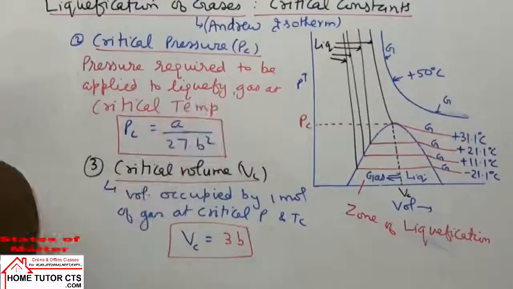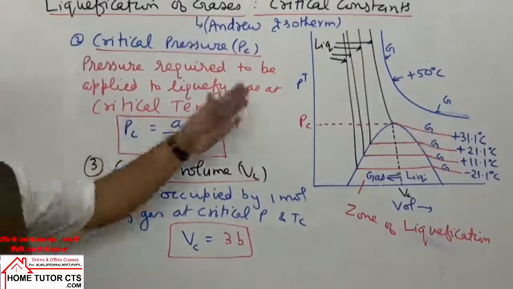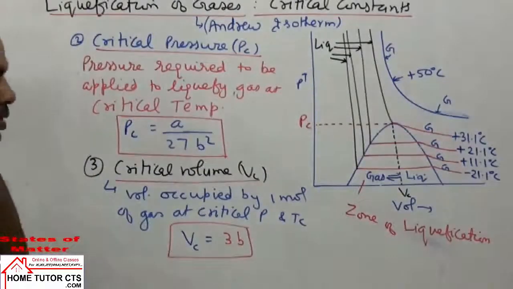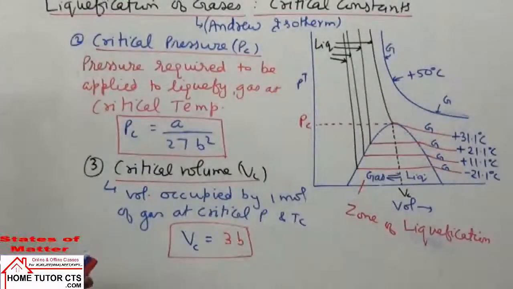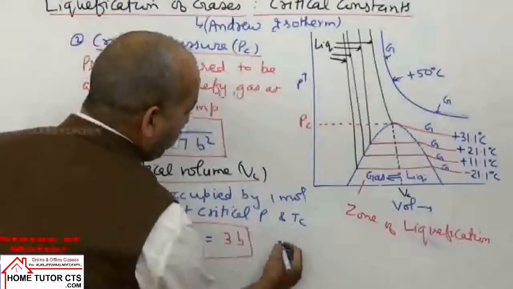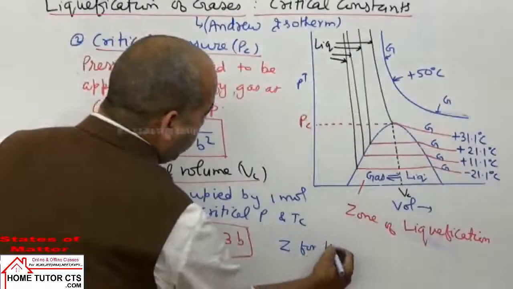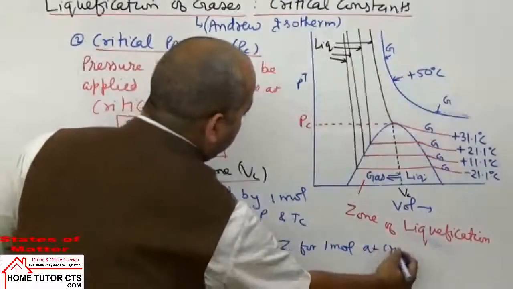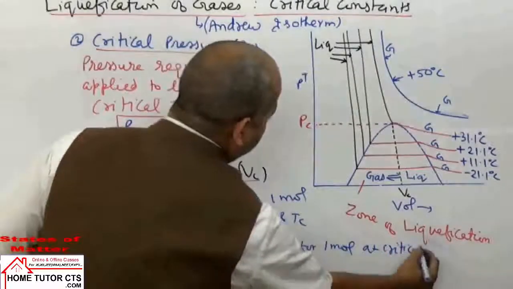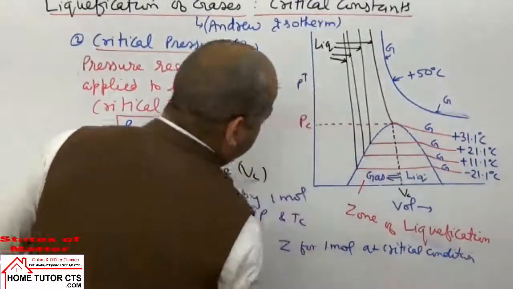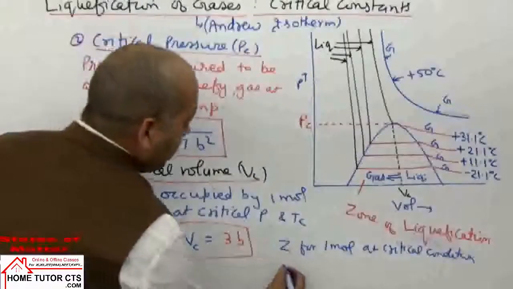And this is the explanation of the gases' liquefaction, and I hope it is clear. Now if they ask a question, can you find the value of Z for 1 mole of gas at critical conditions? How much should it come? So we can take in this case replacement.